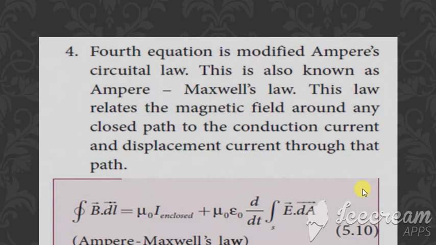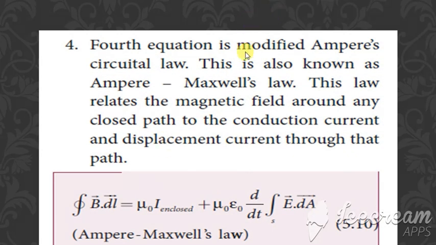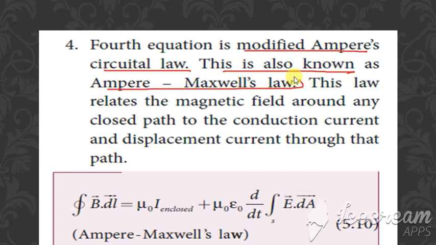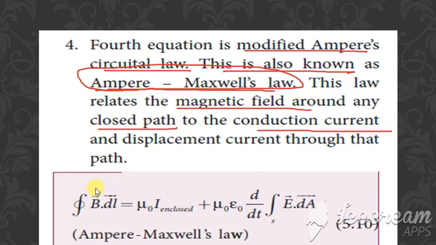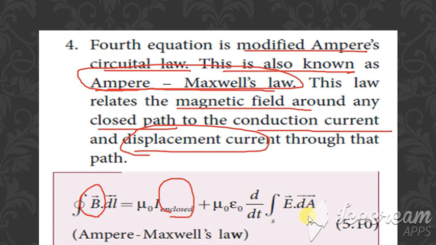Clear? Then we have the fourth equation, which is from the modified Ampere's circuital law, also known as Ampere-Maxwell law. This law relates the magnetic field around the closed path to the conduction current and also the displacement current. It relates the magnetic field with the conduction current IC and the displacement current ID.